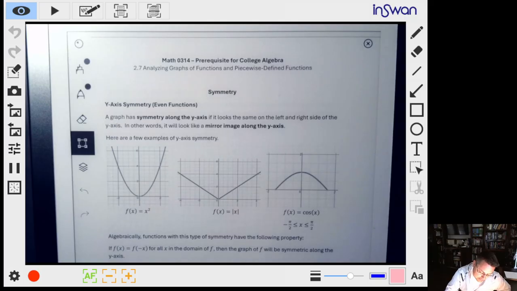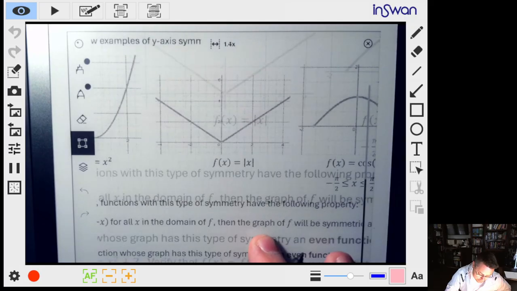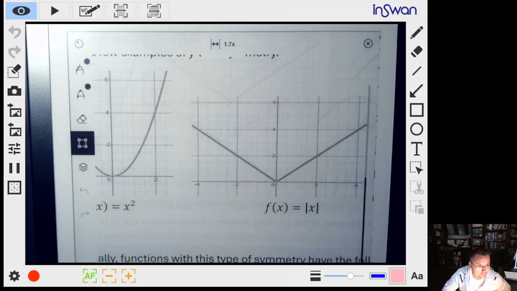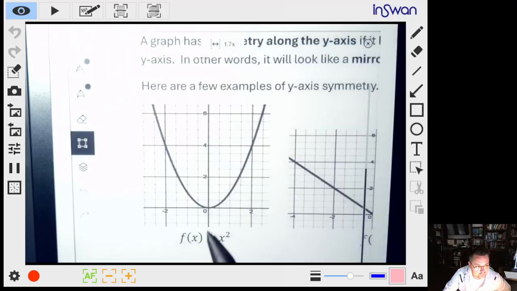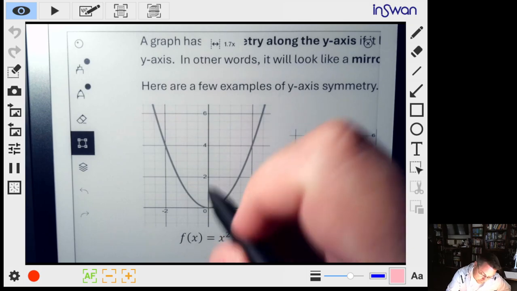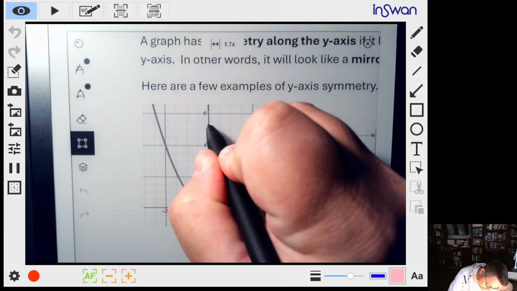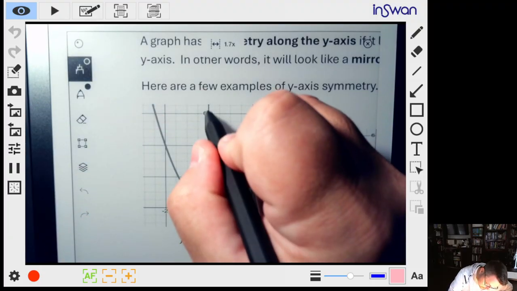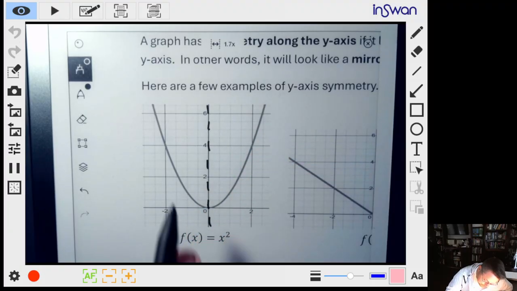Notice that in each of these cases, I'm going to zoom in a little bit and take a closer look. In this first case, the x squared function, everyone knows what the graph looks like; we've done it in class. Here's our y-axis, so I'm going to draw a dashed line along that.